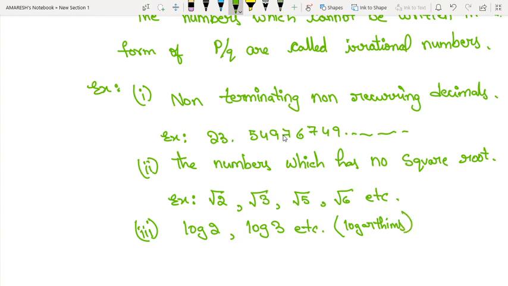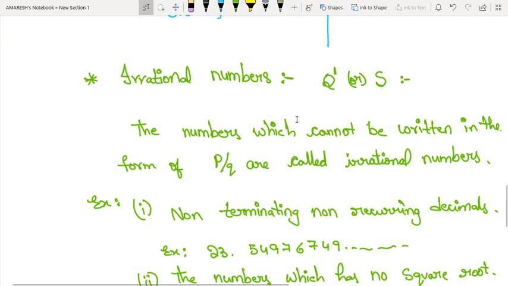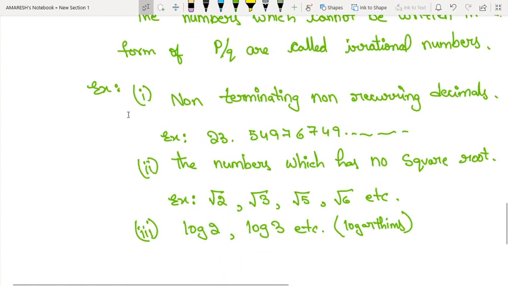I'll tell you about this in the next video. Okay, let's see about irrational numbers now. Irrational numbers are denoted with Q dash or S. The numbers which cannot be written in the form of p by q are called irrational numbers. Examples of irrational numbers are non-terminating and non-recurring decimals.